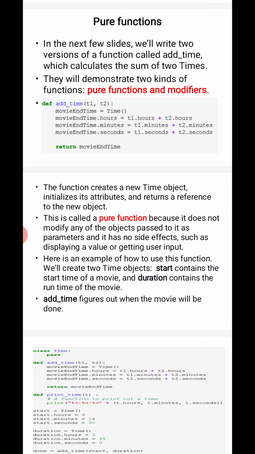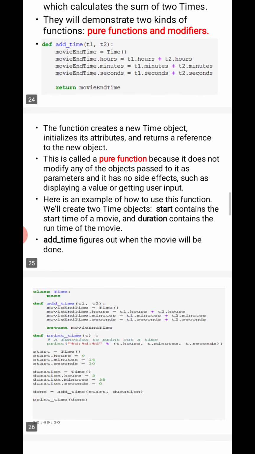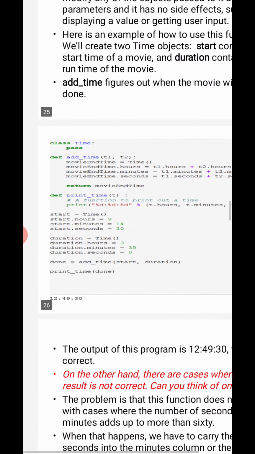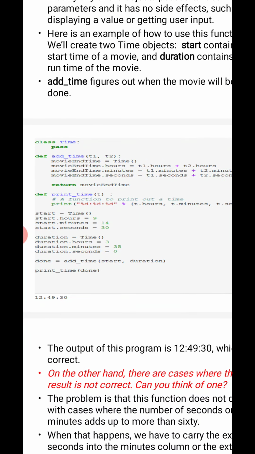Here, if you look into this example, add_time is a function. We have two parameters, t1 and t2, and here I have given a movie end time. I have given the example taken as time, with hours and minutes. So it has to return the movie end time, right? The same example we shall be discussing in this slide also.